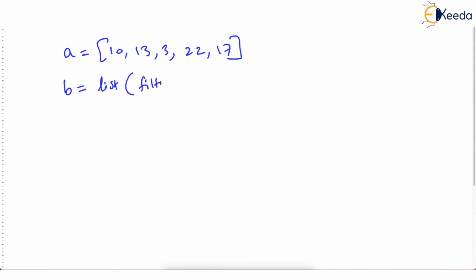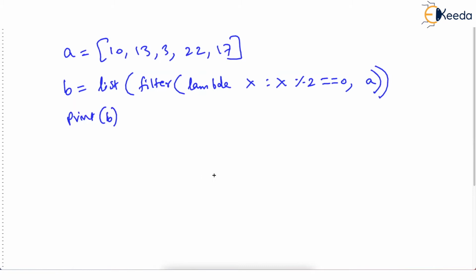As I said, A is 10, then 13, then 3, maybe 22, then 17. Then I have said B is equal to list(filter(lambda x: x % 2 == 0, A)). One bracket, one more bracket, and then print B. Now let's see how this works. For some time, you just leave aside this list word. It is the outermost work to be done.